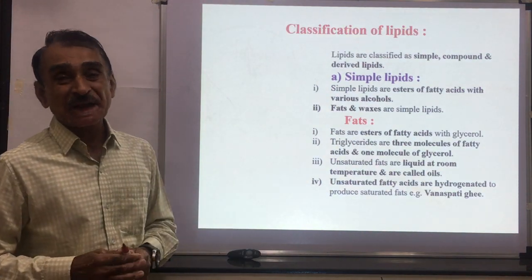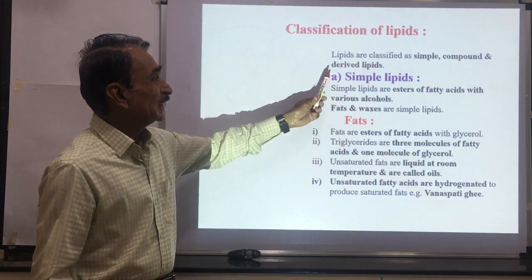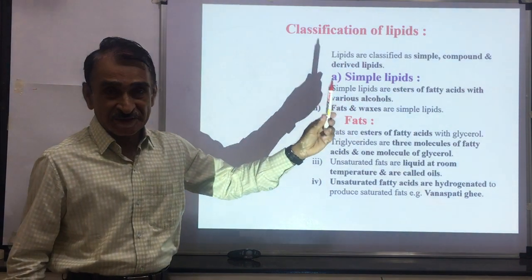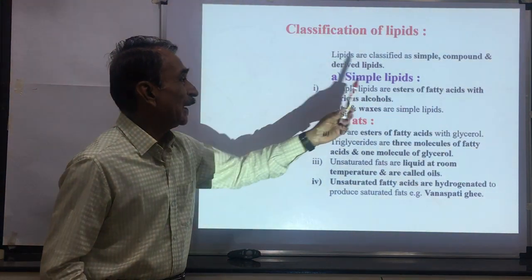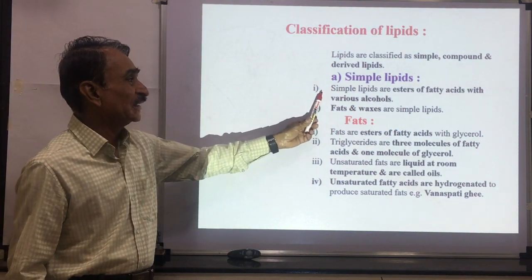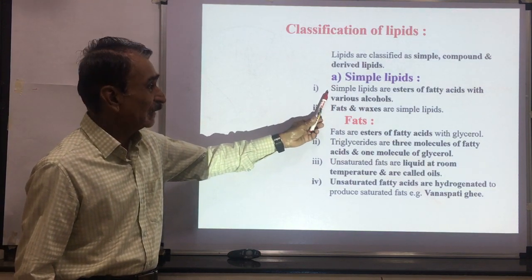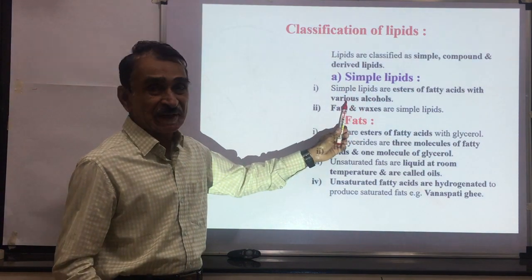Then classification of lipids. Lipids are classified as simple lipids, compound lipids, and derived lipids. If you see the first type, simple lipids. Simple lipids are the esters of fatty acids with various types of alcohols. These are the esters. Esters of what? Esters of fatty acids and various alcohols.